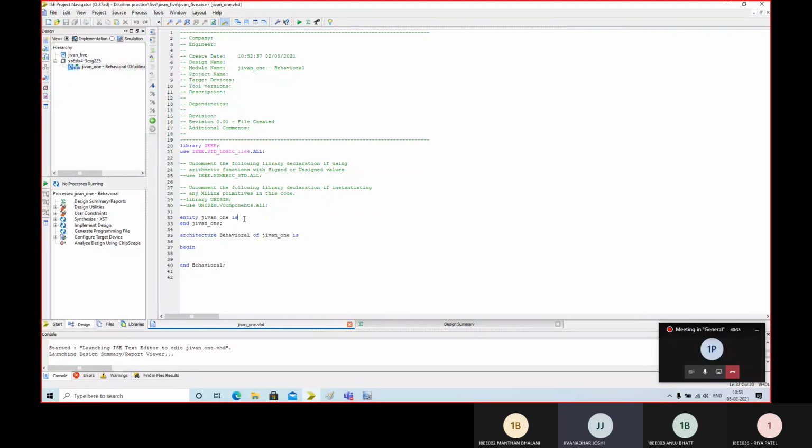So let us take some inputs. Port, and then A, B, C, D, E, F are the inputs, so in bit. Similarly, let me take outputs G, H, I, J. These are the out bits.